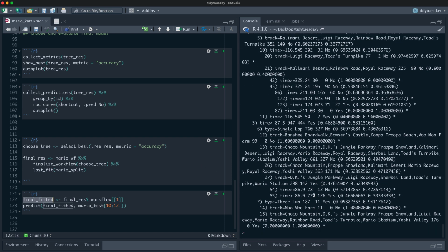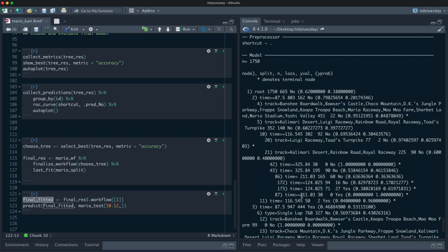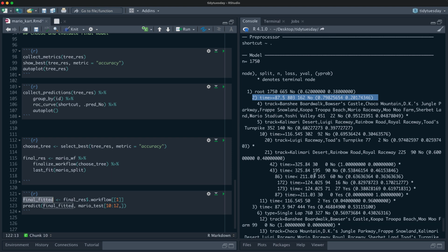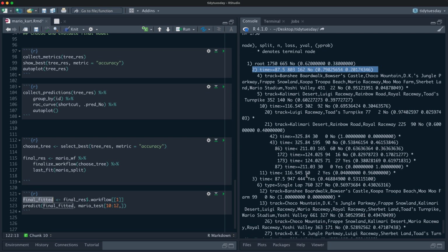later for future use. And we can see here the first split is on time, and then we start splitting on tracks, and what else is in here? Time, tracks, time, type, single lap versus the 3 lap.